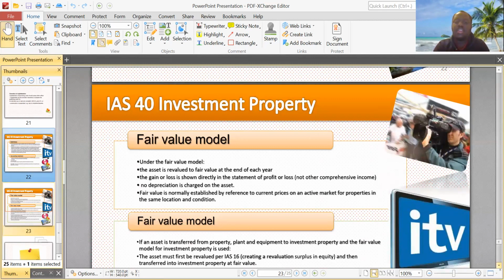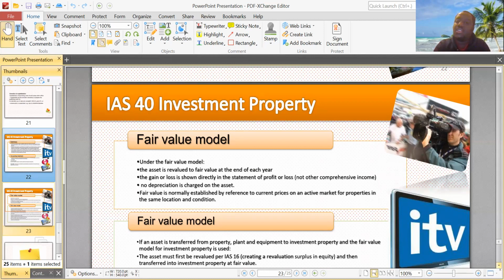Fair value is normally established by reference to current prices on an active market for properties in the same location and condition. So you might be wondering, how do they do this fair value, or how do they revalue? They look into the markets and look at current prices for properties in the same location and in the same condition. That's how you come up with your fair value.